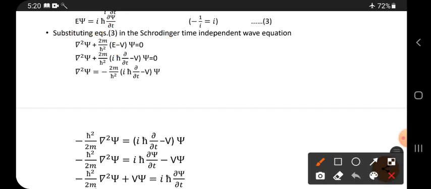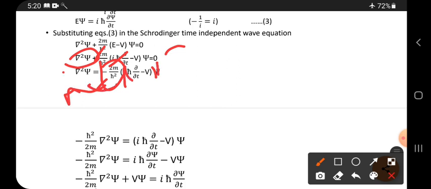Next is what? Keep the del square term on this side and bring all the remaining quantities to that side. So this is my plus. If you bring that side, it becomes minus. Now it is a bracket. Multiplication of the bracket, what do you have? 2m by ħ square into minus is there. So bring this 2m by ħ square into minus to this side. It is multiplying to this bracket.